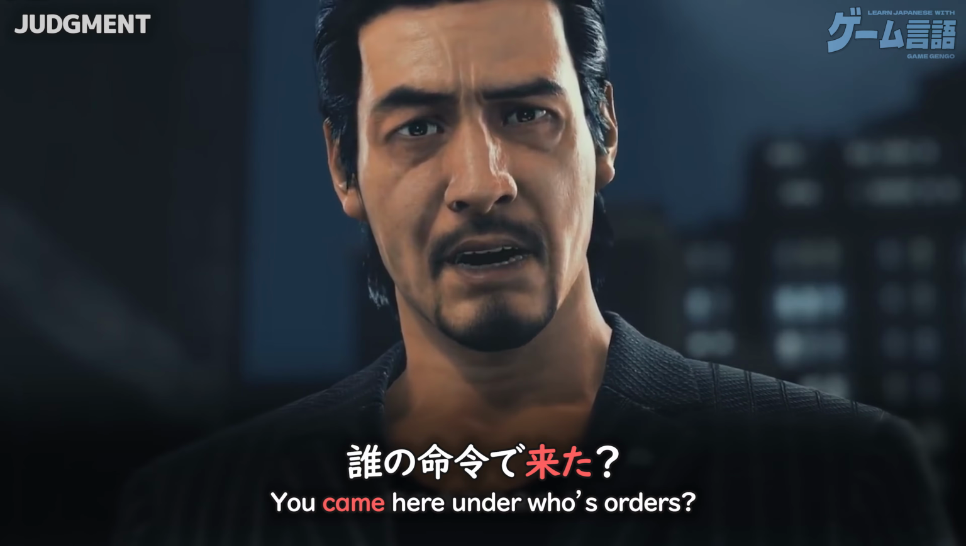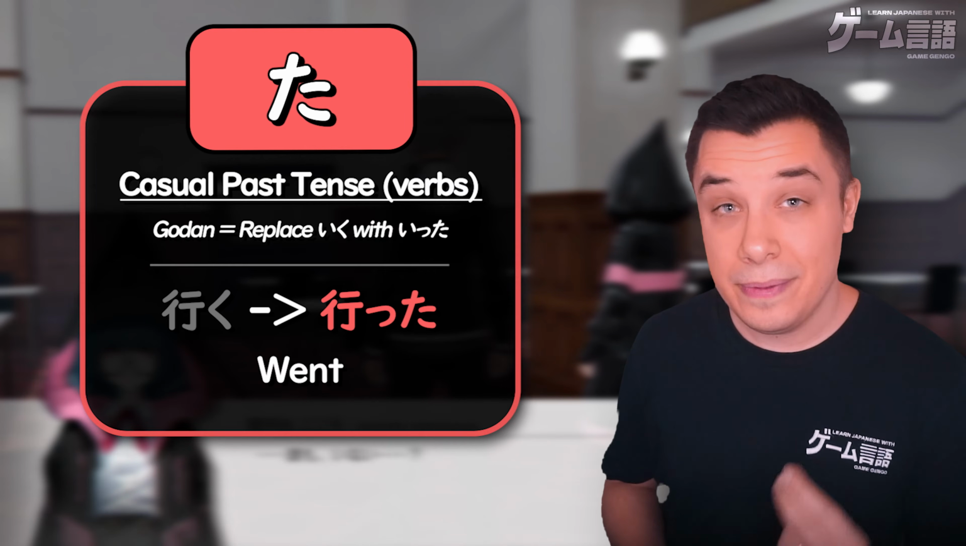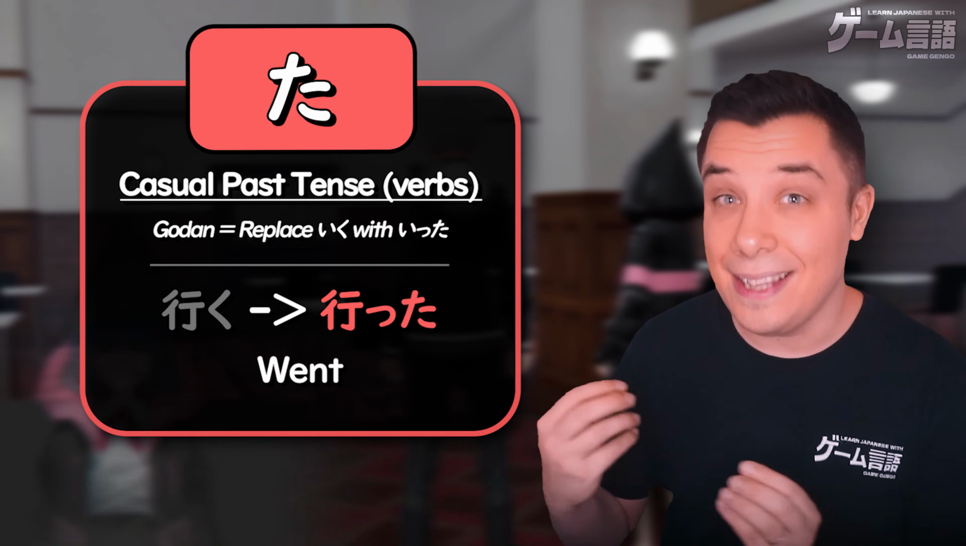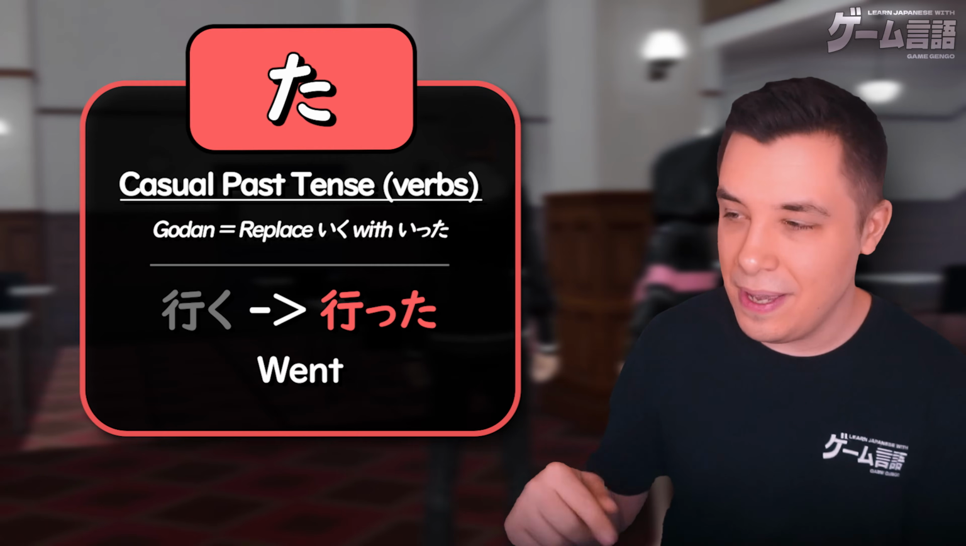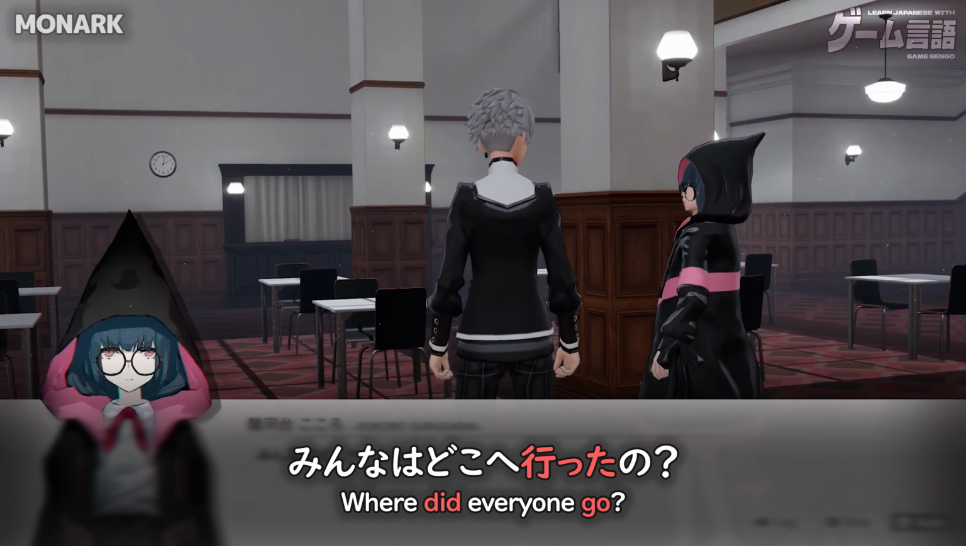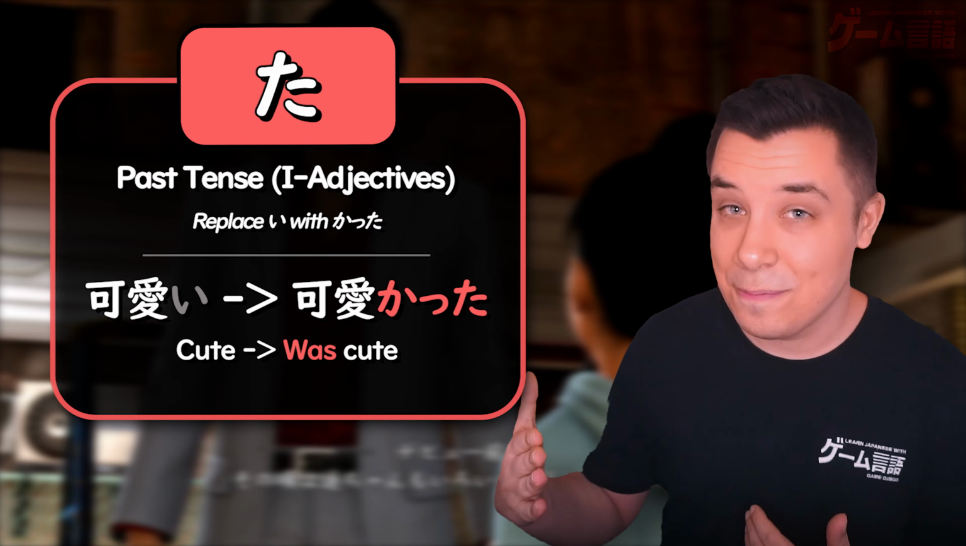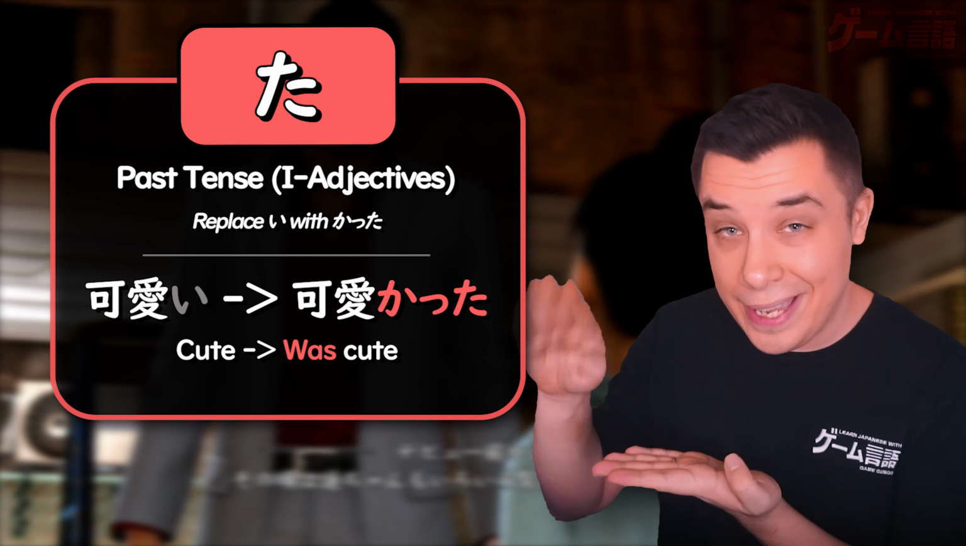Same thing with iku, to go. This is another irregular verb. Iku turns into itta. So again, that small tsu and then ta. Itta, went.